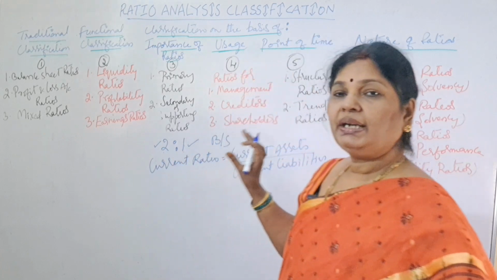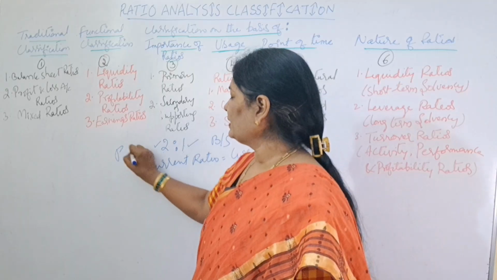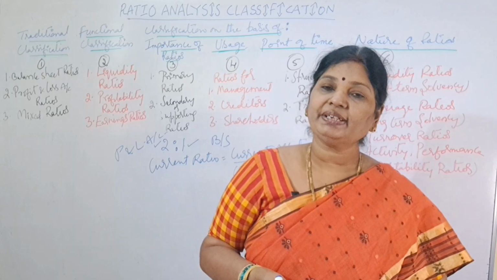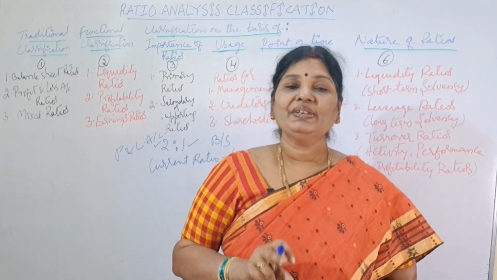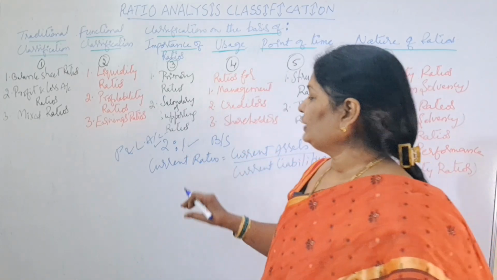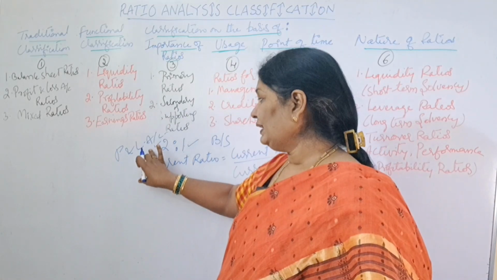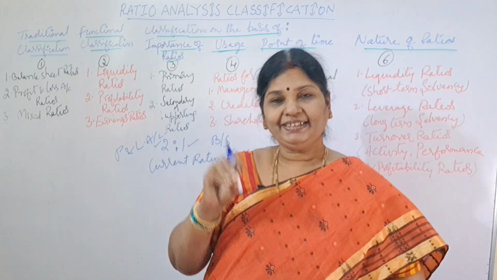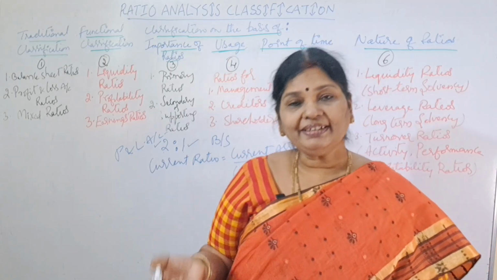Now coming to the second one, profit and loss account ratio. In this, numerator and denominator both belong to the profit and loss account. Here you have to understand one thing: trading account and profit and loss account both are called what? Income statements. So income statement means trading account and profit and loss account. If you are taking numerator and denominator from the income statement, that is trading account and profit and loss account, then those ratios are called what? Profit and loss account ratios.